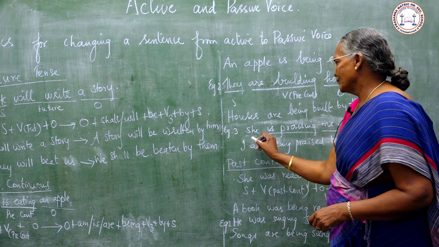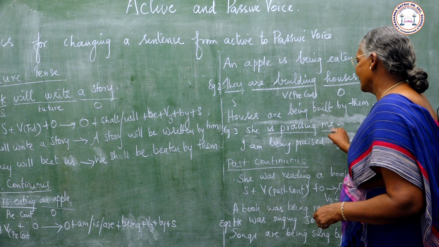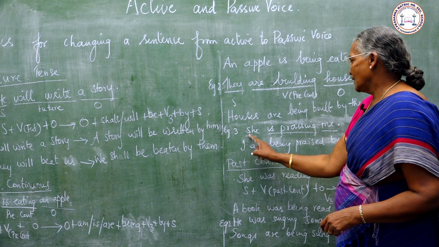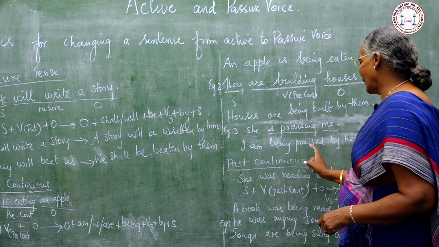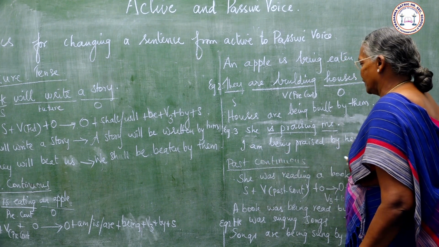Next example, she is praising me. Object I, so with the object I, we add am. She is praising me. I am being praised by her.